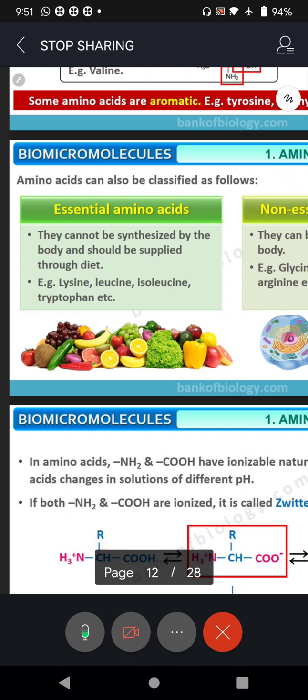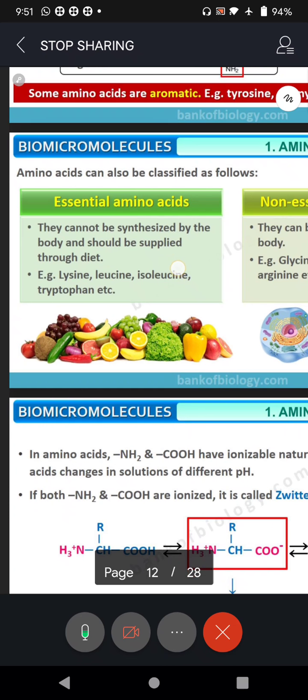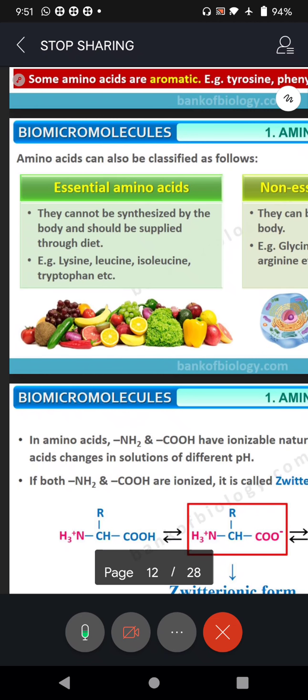We require them, we need them, they are very essential for us, but they cannot be synthesized in the body. So when we can't synthesize these amino acids, what is the left option? The left out option is we need to intake through our diet. And that is the reason in the beginning of my class I said every one of us should know what to eat and how much to eat.